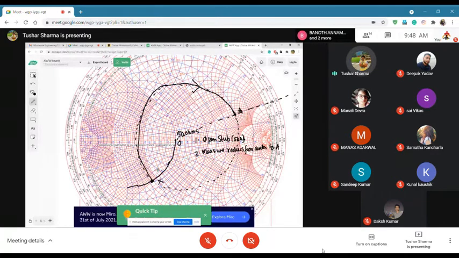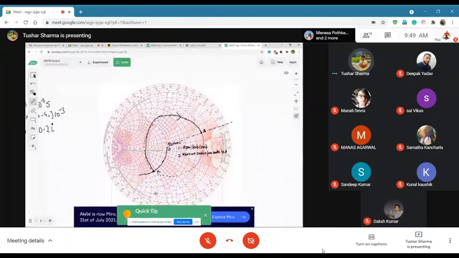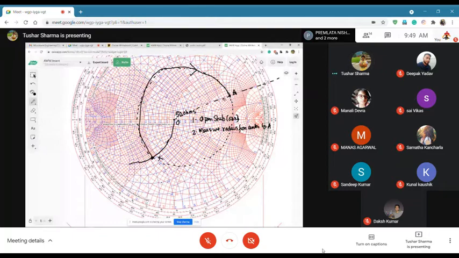So first will be the length of my open stub, and then the length of my transmission line. To calculate the length of the open stub, you know, this is my O, my center. We have to calculate two lengths basically, right?